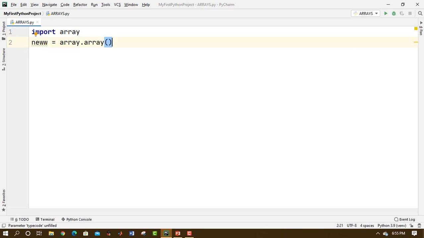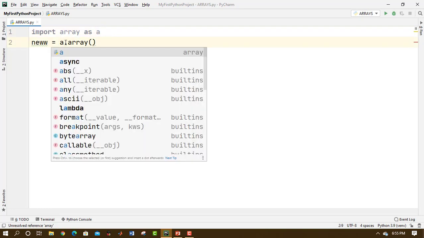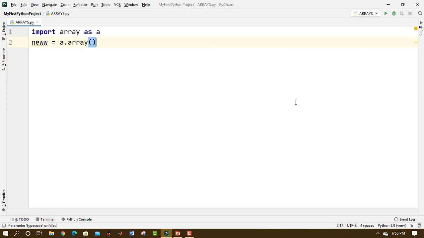And how that works: import array as a, or maybe arr, I'm going with a. So in place of this array, I can write a dot array. But still I have to use some variable to access the array, to create the array. We already know how to get rid of that as well. We have to change the syntax here a little.